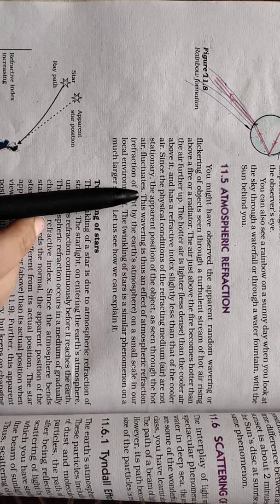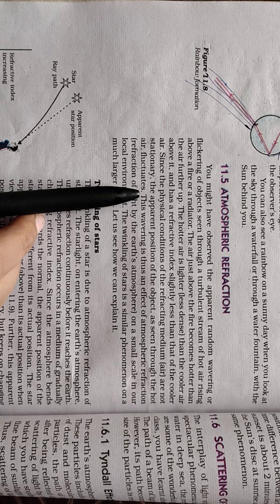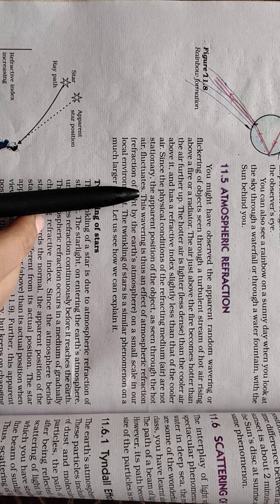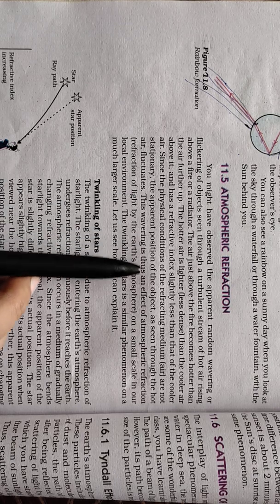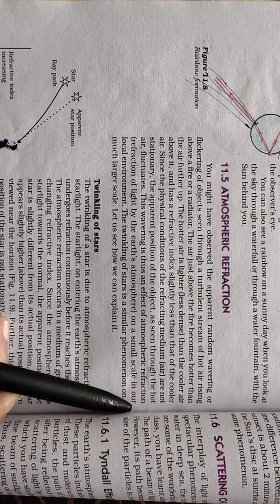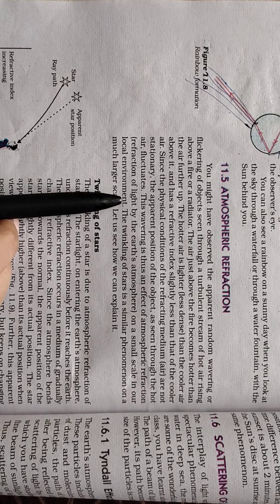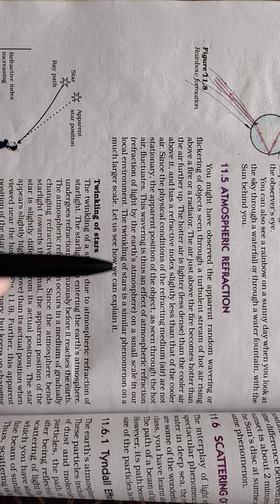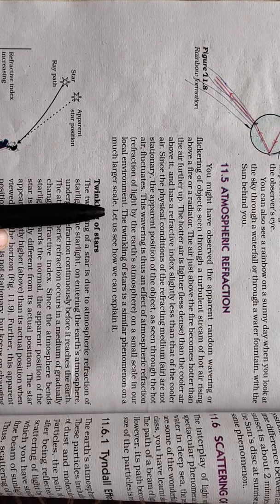That is the reason: the composition of air in the atmosphere is not uniform, so the position of an object that we see through the air may fluctuate. This wavering is thus an effect of atmospheric refraction on a small scale in our local environment, right? The twinkling of stars is a similar phenomenon on a much larger scale.